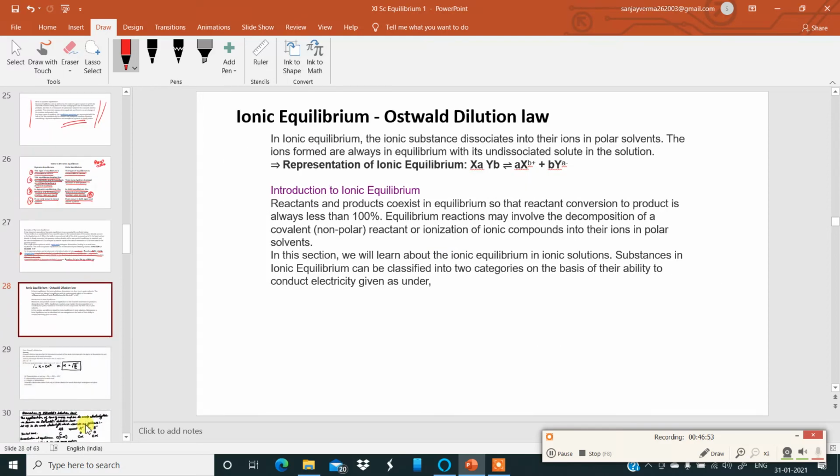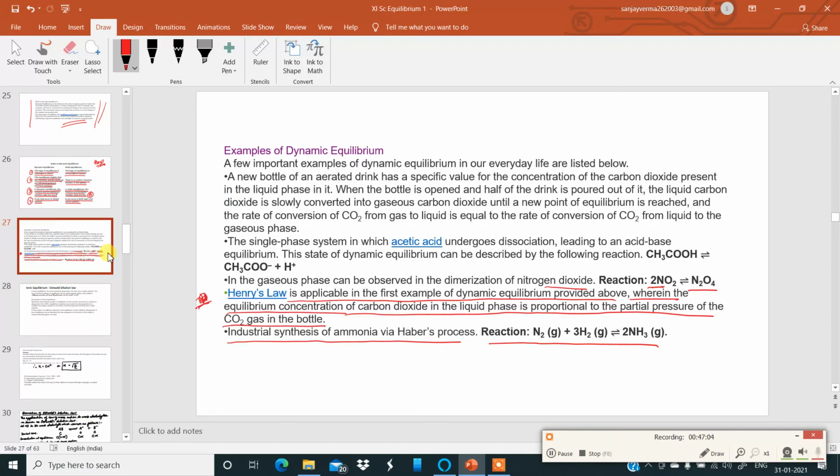Now the next thing that I'll be doing in this chapter is chemical equilibrium in my next video. Okay. So till now, revise till over here Henry's law, and in my next video I'll be giving you the statement for Henry's law as well.